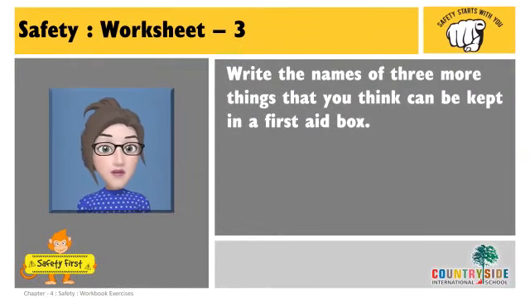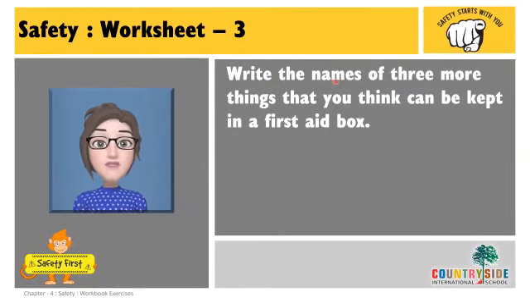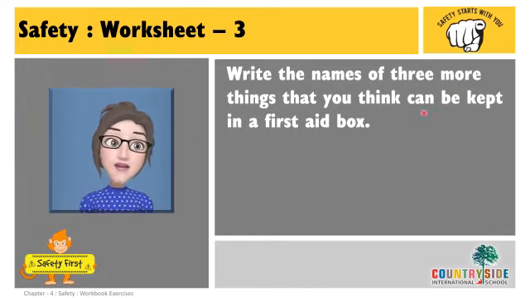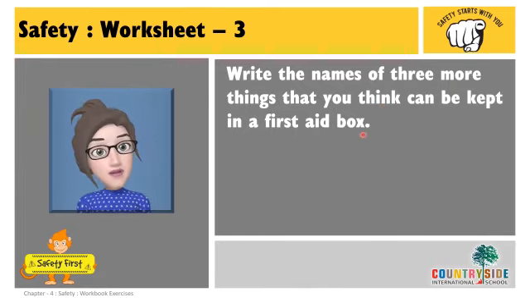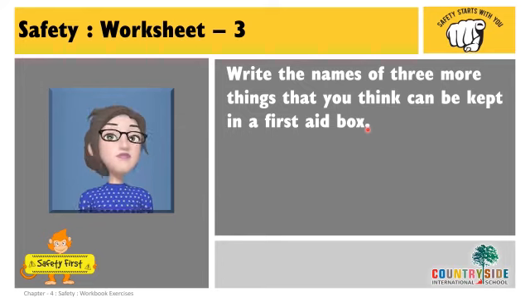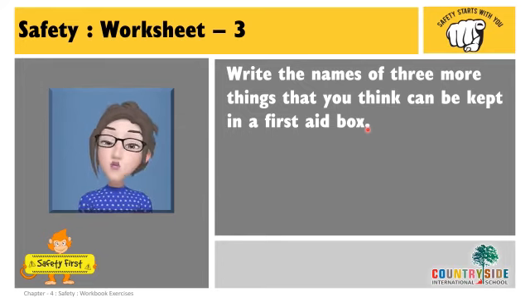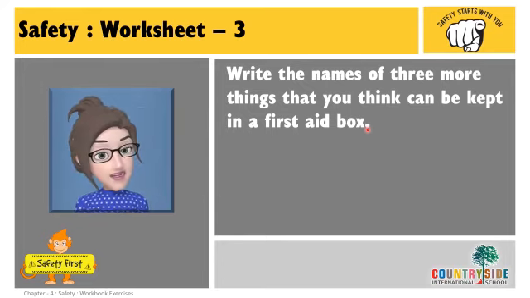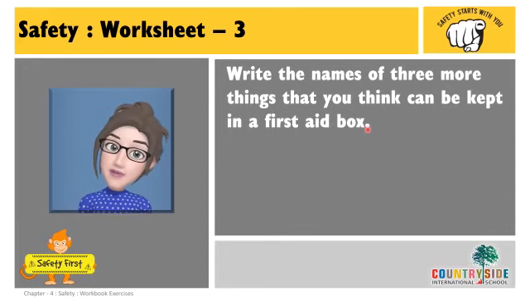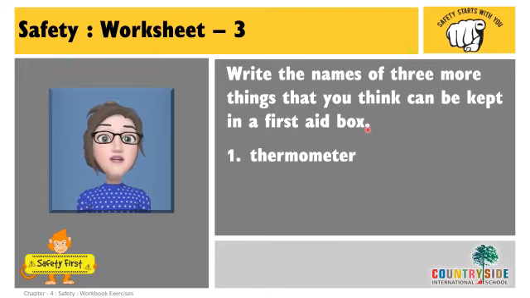Now, write the names of 3 more things that you think can be kept in the first aid box. Now, in the last picture, only 4 things' names we have written. So, other than those 4 things, what are the other things which are very important in the first aid box? Let's write down their names. The first one, thermometer.